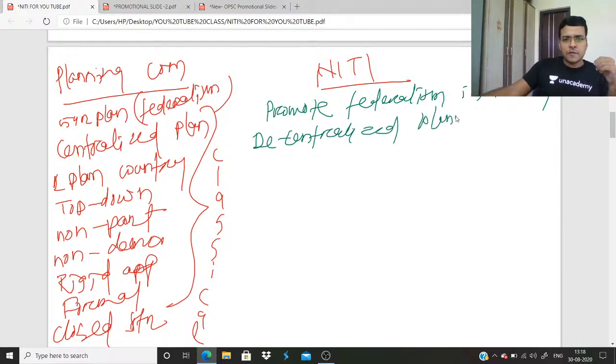Decentralized planning: plan according to the region.